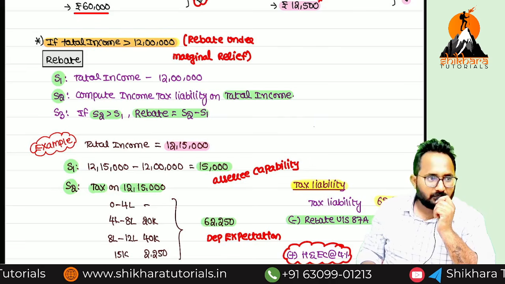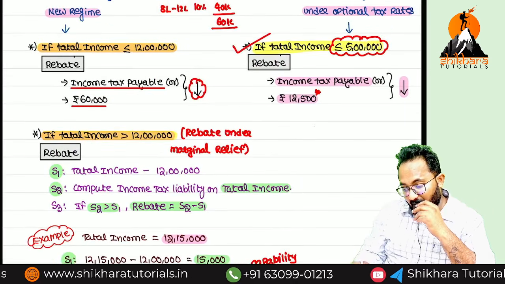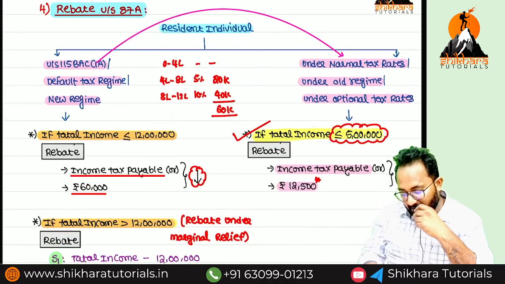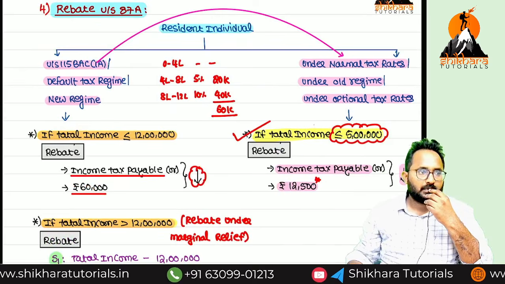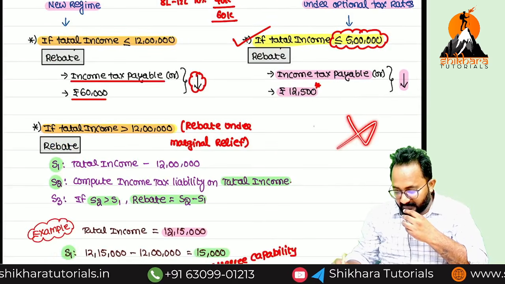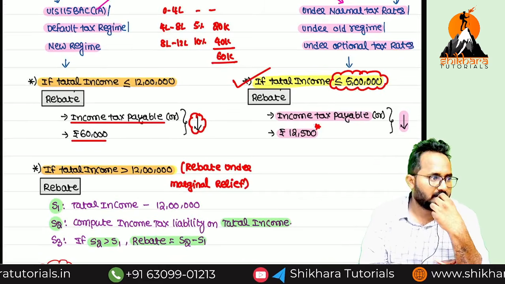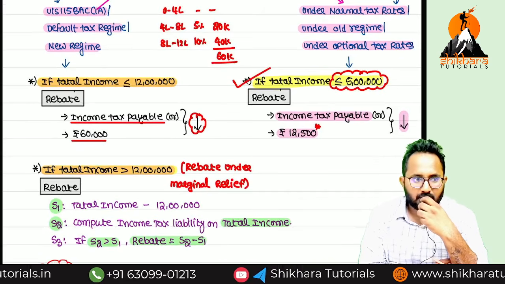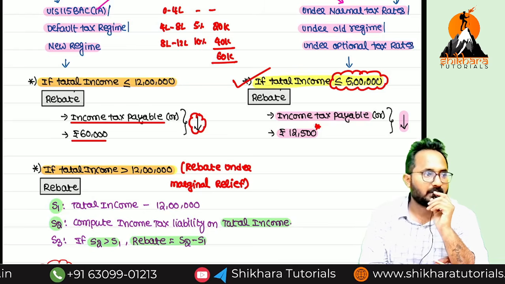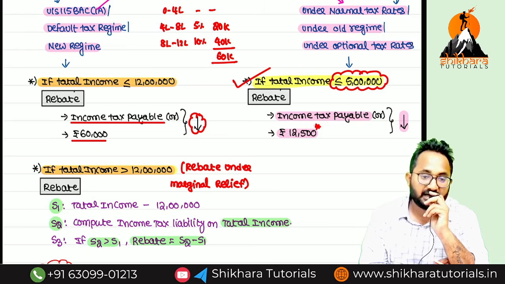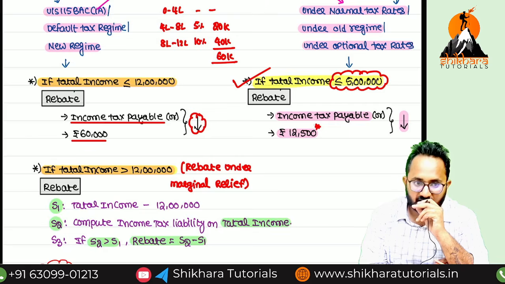Many are asking the doubt now. Sir, is rebate under the marginal relief concept available only under 115BAC? Yes. There is no such concept in which regime? Optional tax rate. Understood all of you? So now, many of you are required to remember two types of rebates that are available. Direct rebate, and rebate under marginal relief concept.